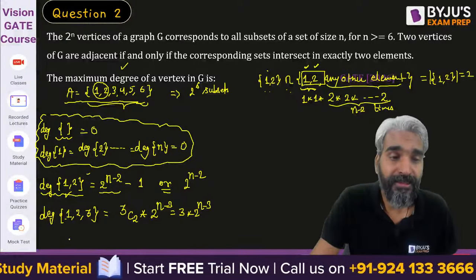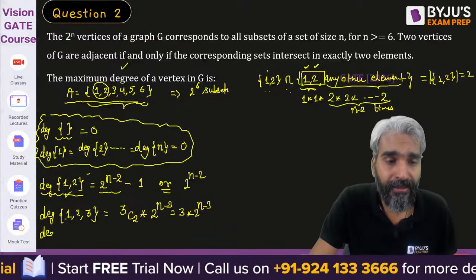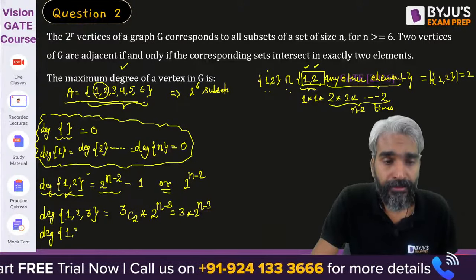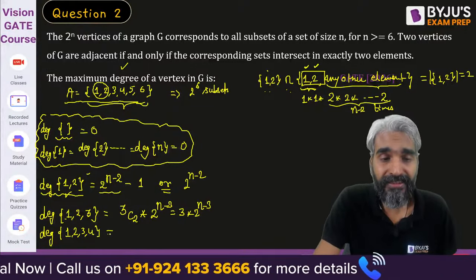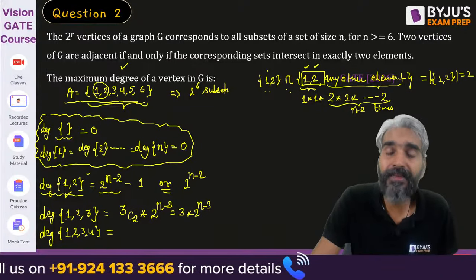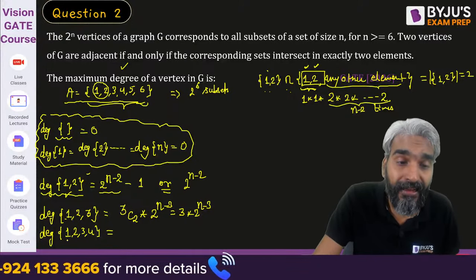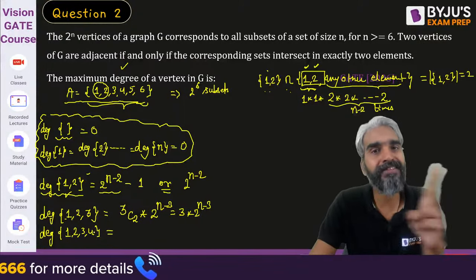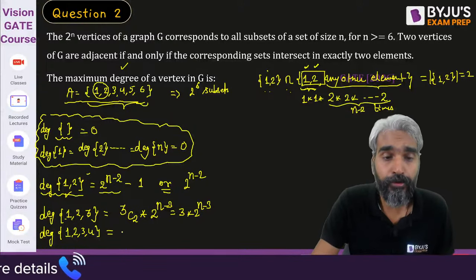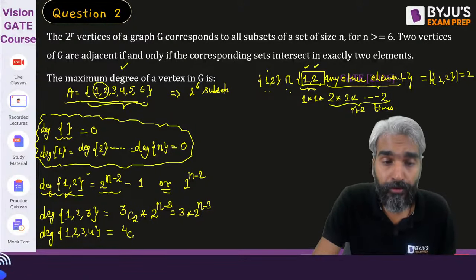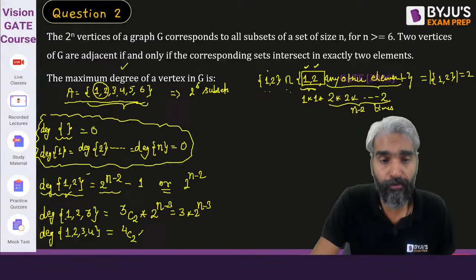Yes or no? Sir, if there are 4 elements, what will be the degree? 1, 2, 3, 4. Please try to understand. If there are 4 elements, then you need to ensure that exactly 2 of these 4 elements are present in that other subset. In how many ways can we choose 2 out of 4? We can choose 2 out of 4 in 4C2 ways.